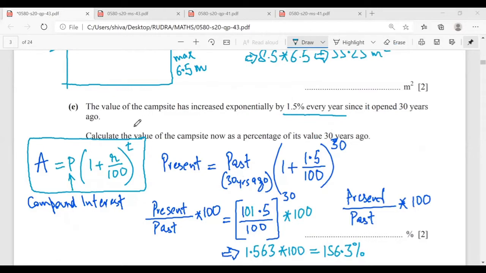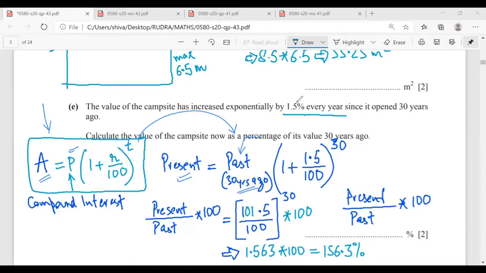Value of campsite has increased exponentially by 1.5% every year since it's opened 30 years ago. See, in this case, what we can do is we have studied this formula in the compound interest chapter, that amount is principal 1 plus r upon 100 into t. The same formula is being used here. The only difference is that this amount will become the present value. The principal is the value of this property which was 30 years ago. So this is the past, the 30 years ago value.